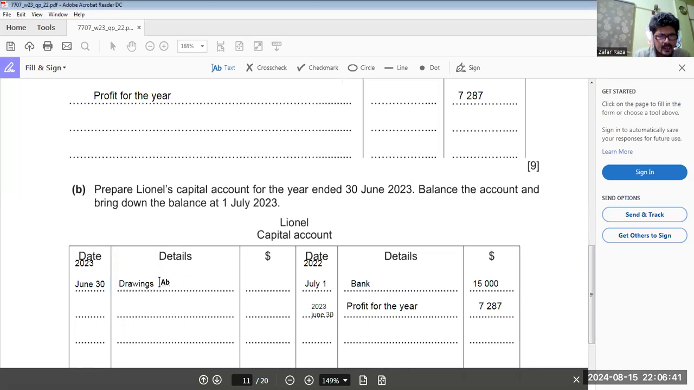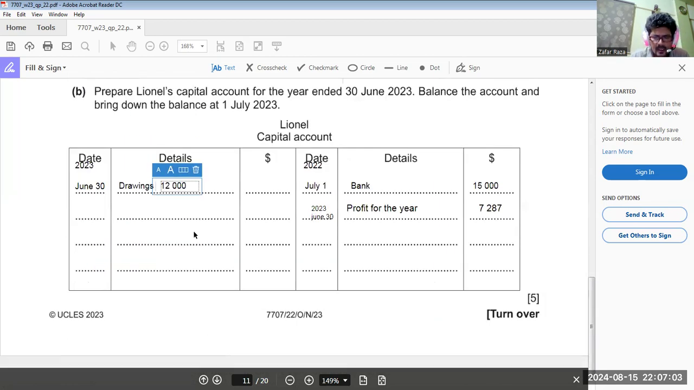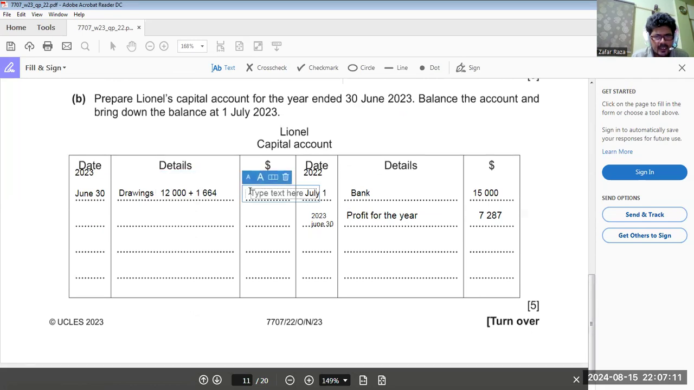Okay, drawings is 12,000 we withdrew from the bank for personal use, and the motor expenses include 1/3 which is for the owner's personal car. So we have to calculate 1/3 over here. 4,992 divided by 3 is 1,664. 12,000 plus 1,664, so 13,664 total drawings. Now, 30th June,